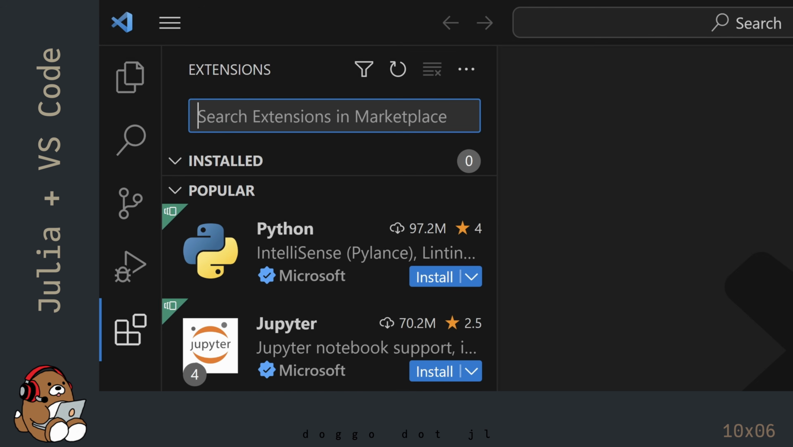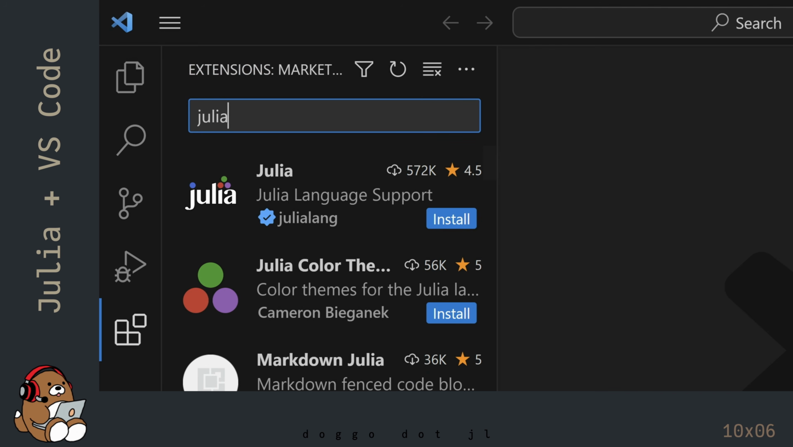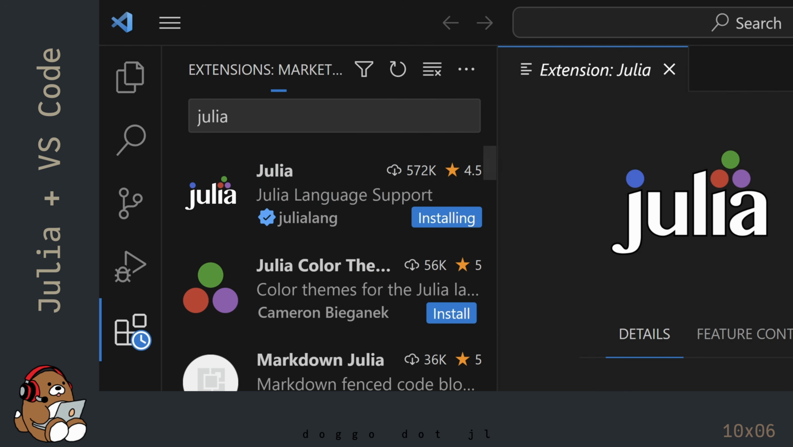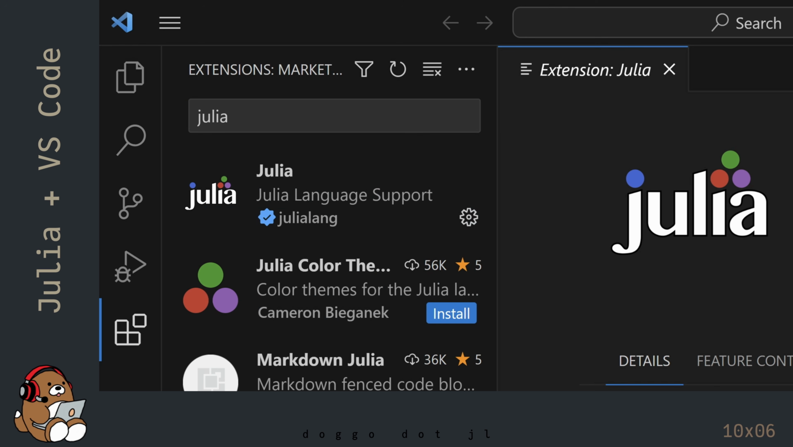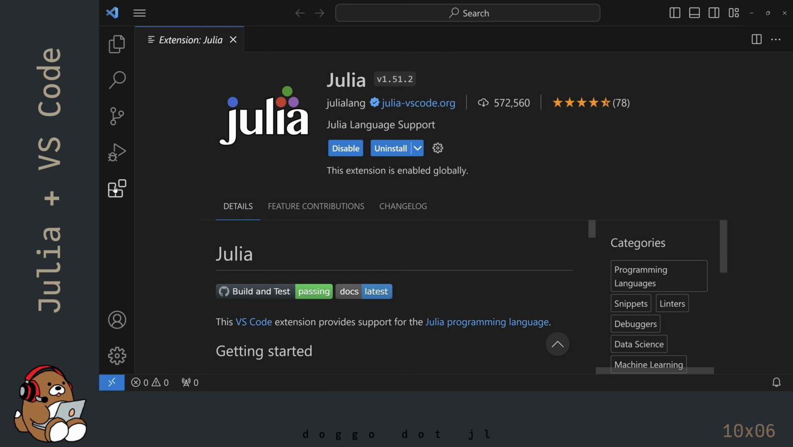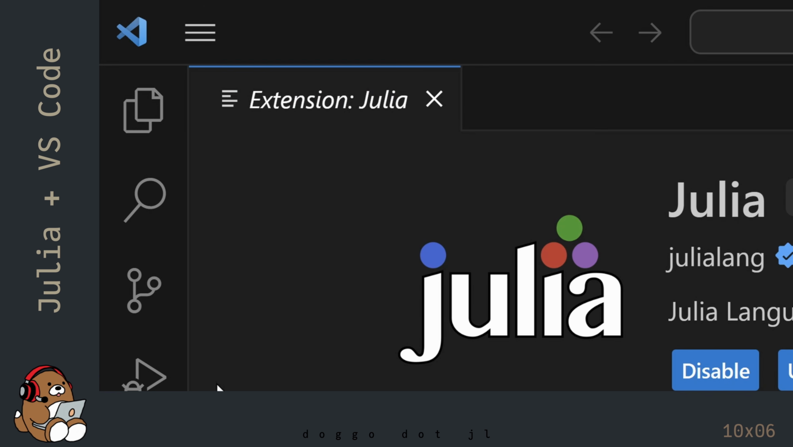In the search bar, search for Julia. Install the Julia extension. Close the Extensions panel by clicking on the Extensions button again. You can read the description for the Julia extension at your leisure. For now, I'm going to close this tab by clicking on the X.